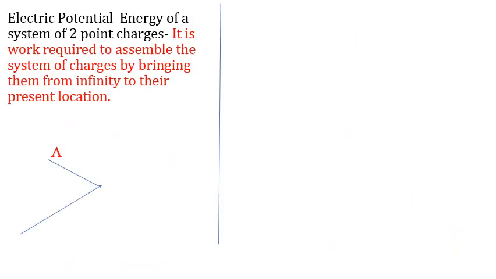Electric potential energy of a system of two point charges. How do we find the formula for this? What is electric potential energy? It is nothing but the work required to assemble a system of charges by bringing them from infinity to their present location. I will explain this.